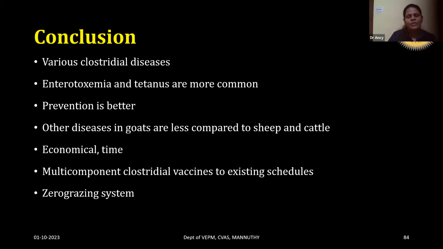And the zero-grazing system is a system in which the animals are maintained in stalls or enclosed areas. That's an intensive system of rearing. They won't be let out much. In the zero-grazing system, along with vaccination and other measures, we can reduce the incidence of Clostridial diseases and make goat farming a profitable one. With this, I am concluding my presentation.